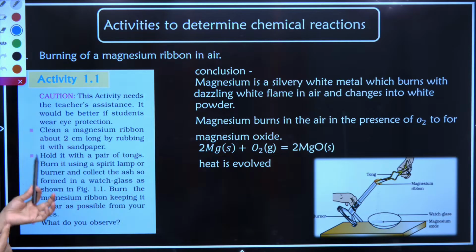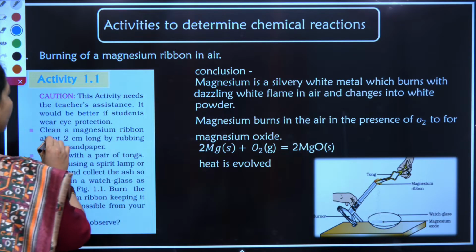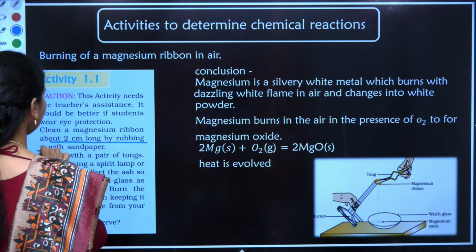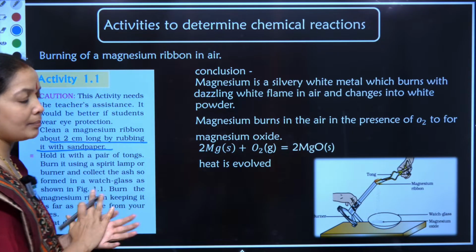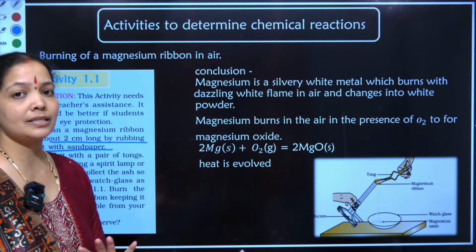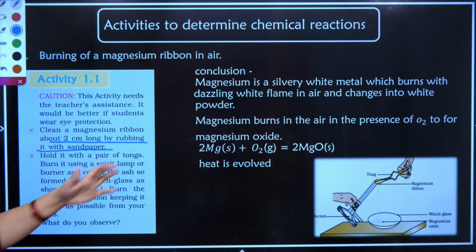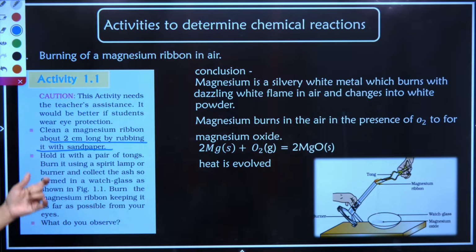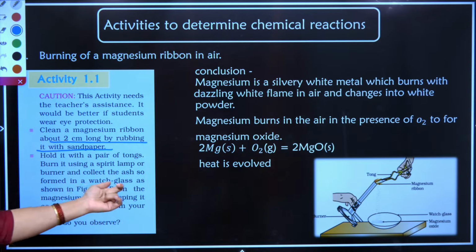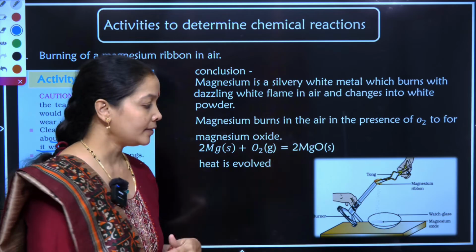In this activity, we need to take a 2 centimeter long magnesium ribbon and rub it over sandpaper so that any dirt or dust goes off. Then hold it with the help of a pair of tongs. Burn it using a spirit lamp or a burner and collect the ash formed in the watch glass. We'll go to the figure here.